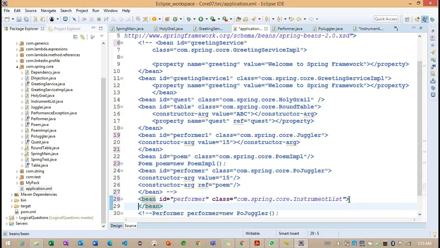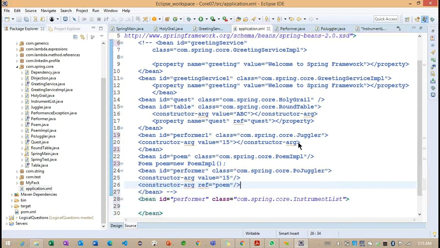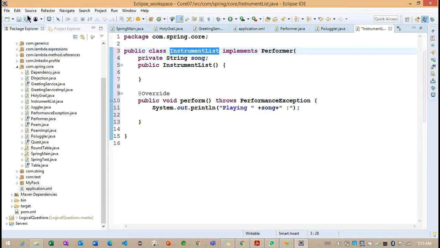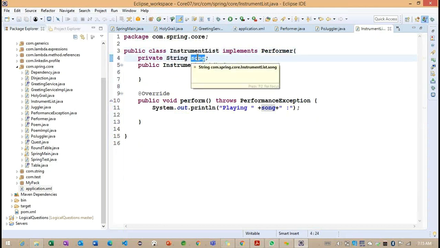But now if you observe here, this particular instrument class is having one property. What is the property it is having here? Something called song. The name of the property we are having is song here. Getting the point? But we need to provide some information to this particular property. So how are we going to provide it?